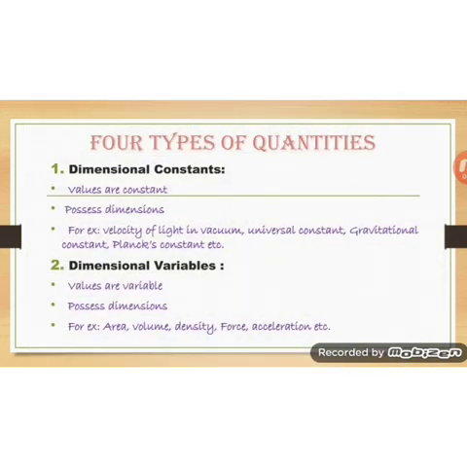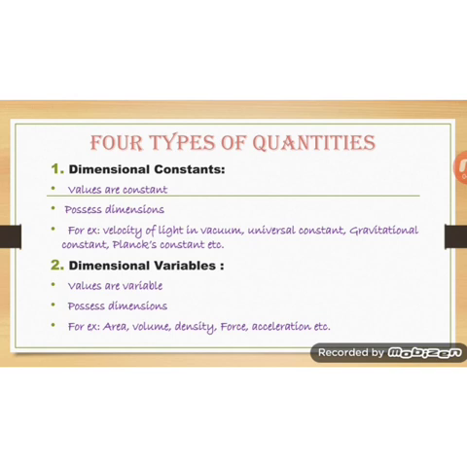Then, four types of physical quantities on the basis of the dimensional analysis. First is the dimensional constant. What is a dimensional constant? Constant means whose value does not vary, that is, values are constant. Dimensional means it has dimension, means it has the M, L and T. Whether any of them is absent, that is M to the power 0 or L to the power 0 and T is present, or L is absent, M is absent and T is present.